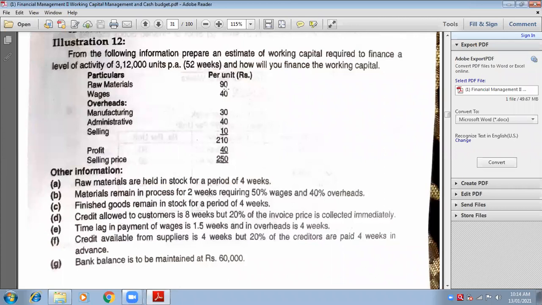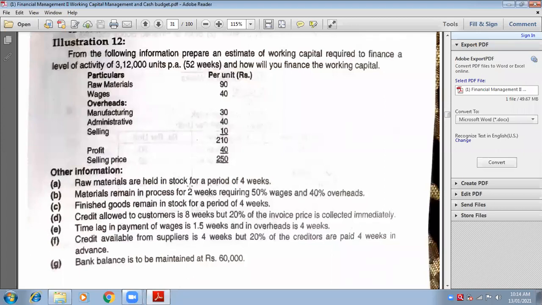Raw material is 90 per unit, wages 40 per unit. Overheads are divided into three parts: manufacturing, administrative, selling. I hope you know selling and distribution overheads are not taken here. The total cost is 210, profit is 40, and selling price is 250.